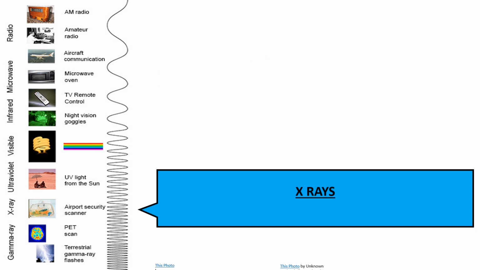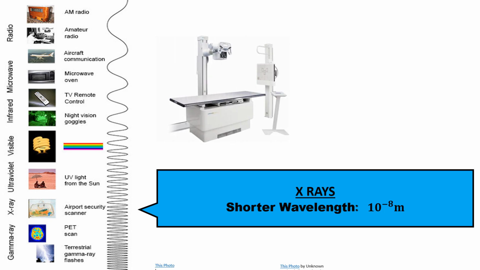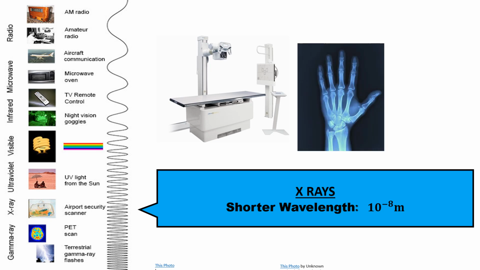X-rays. X-rays have much higher energy and much shorter wavelength than ultraviolet light, and scientists usually refer to X-rays in terms of their energy rather than their wavelength. X-rays are a type of electromagnetic radiation, probably most well known for their ability to see through a person's skin and reveal images of the bones beneath it.